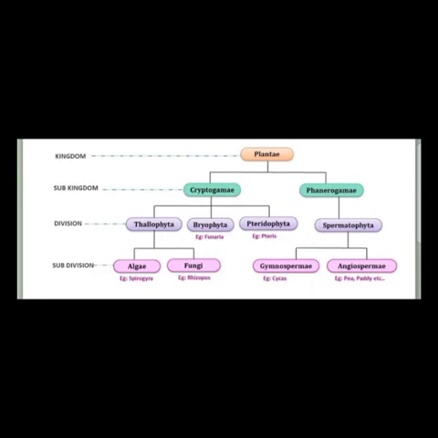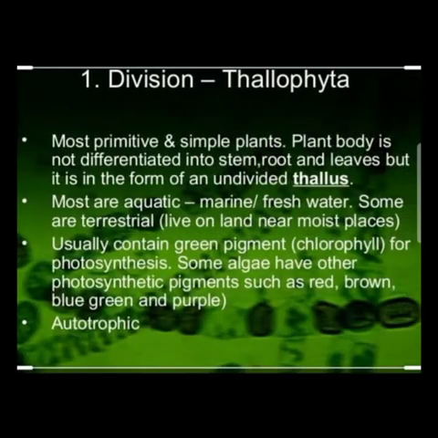Now we will study it in depth. First is Thallophyta. Thallophyta are plants that grow mainly in water. This group of plants does not have specific parts like roots, stems, leaves, flowers, but is autotrophic due to the presence of chlorophyll, for example algae.